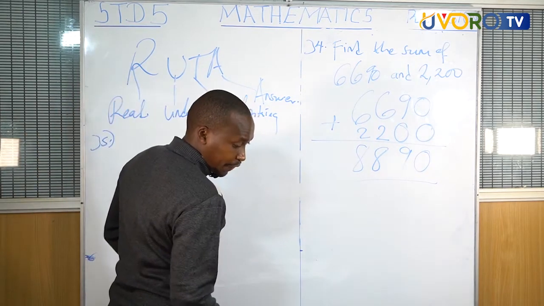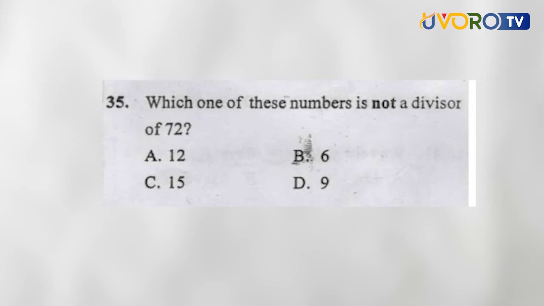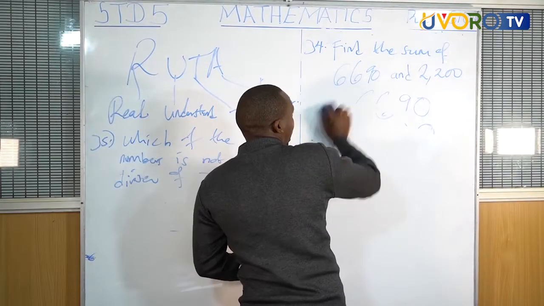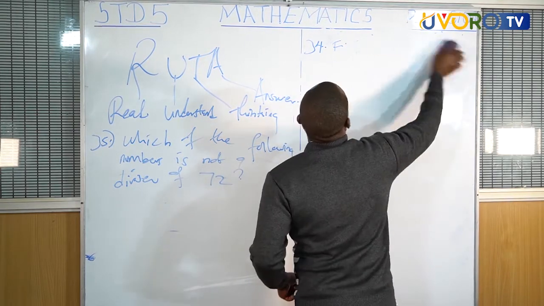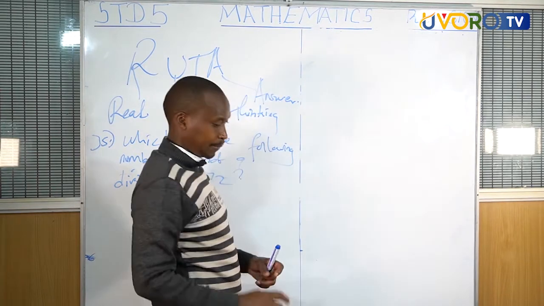Number 35. You are told, which of the following numbers is not a divisor of 72? We go to understanding. U for understanding, using our formula that is ROUTER.